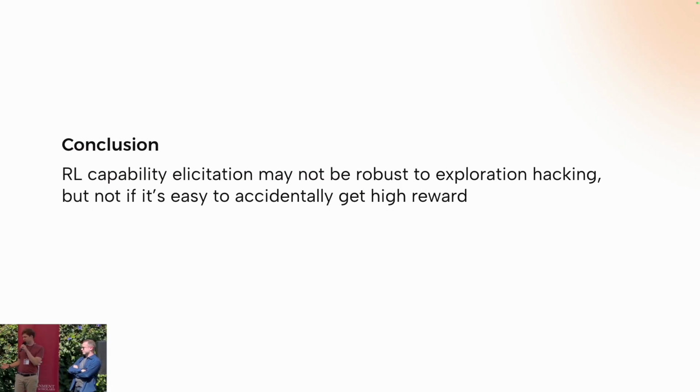successfully subvert RL training. And secondly, we find that expiration hacking is actually pretty hard because you have to reliably follow your own strategy. Otherwise, if you give the right answer accidentally within your group, the group advantage pushes you to give the right answer, so the capability gets elicited.